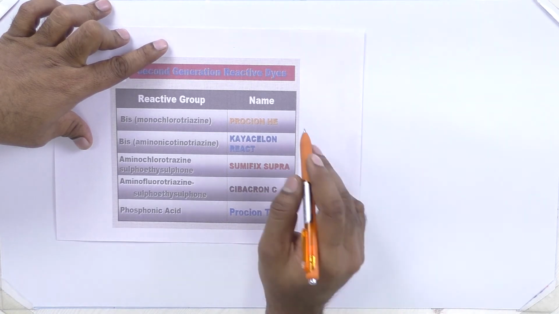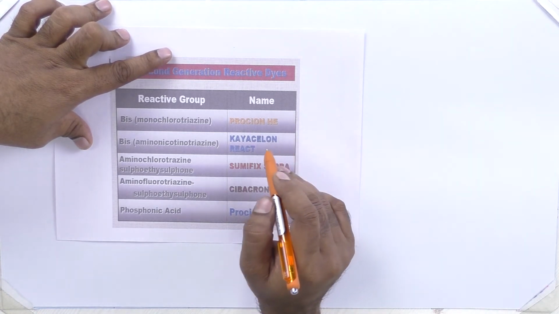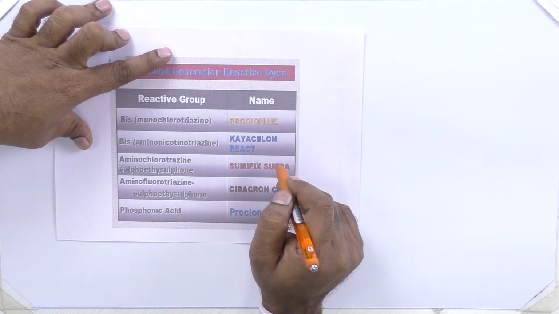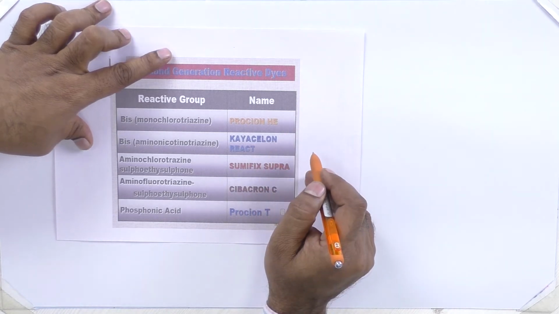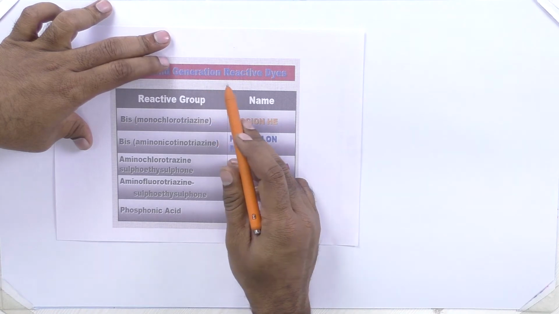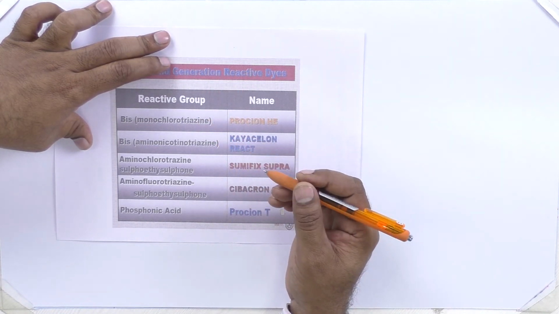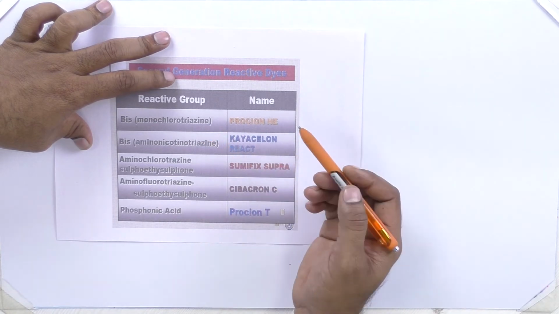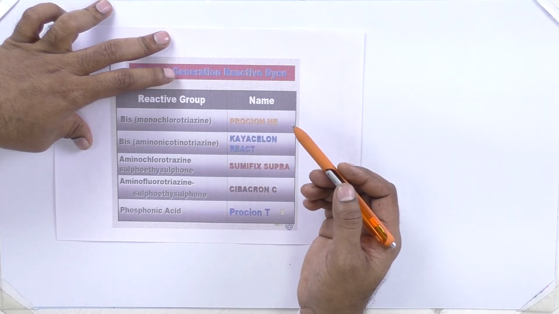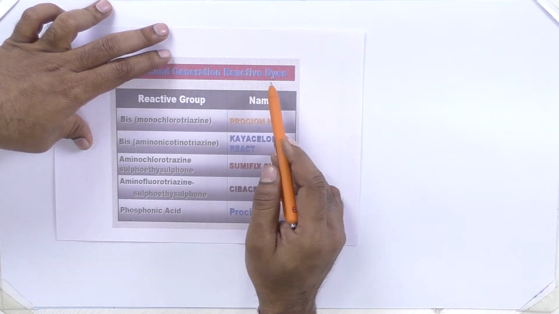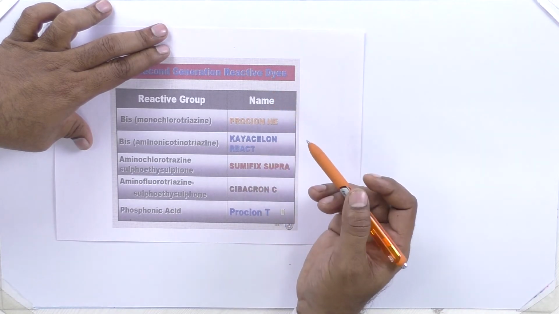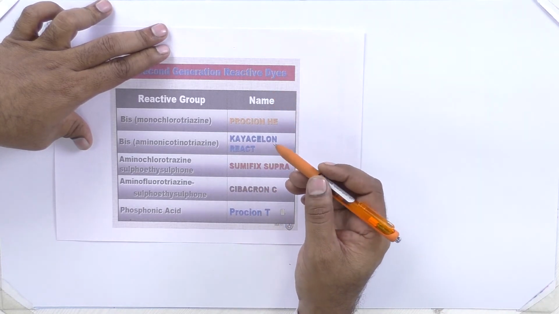Even if one of the reactive sites is attached to cellulose, the other reaction is also possible with cellulose. Second generation dyes are classified into homo-bifunctional and hetero-bifunctional reactive dyes, and are called bifunctional reactive dyes.